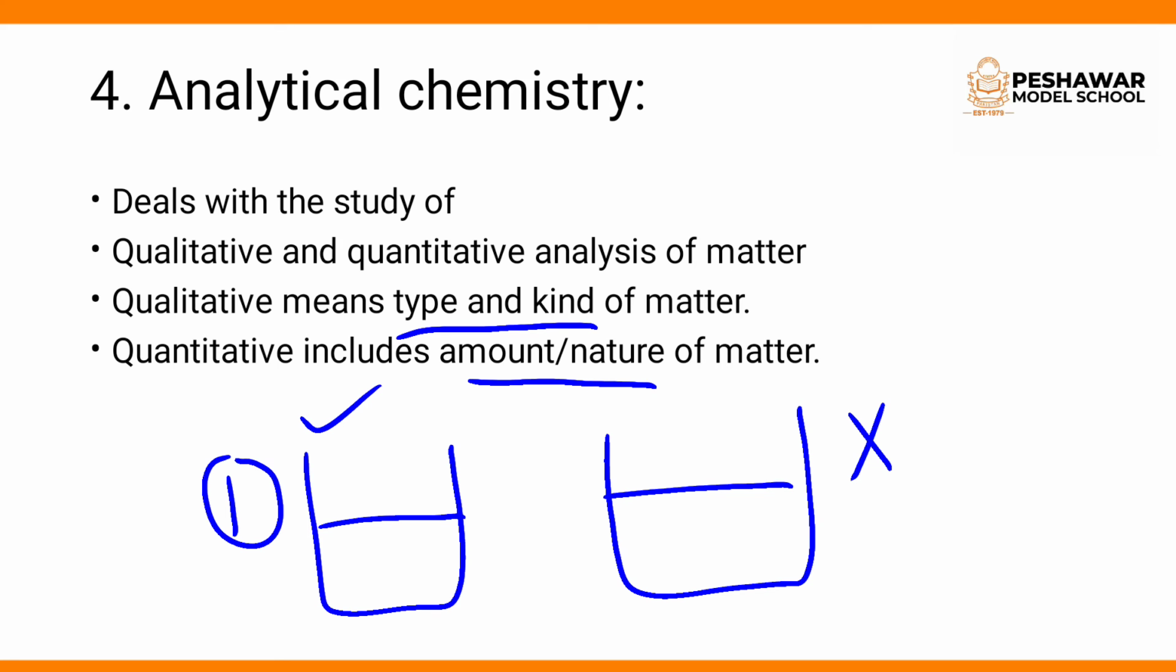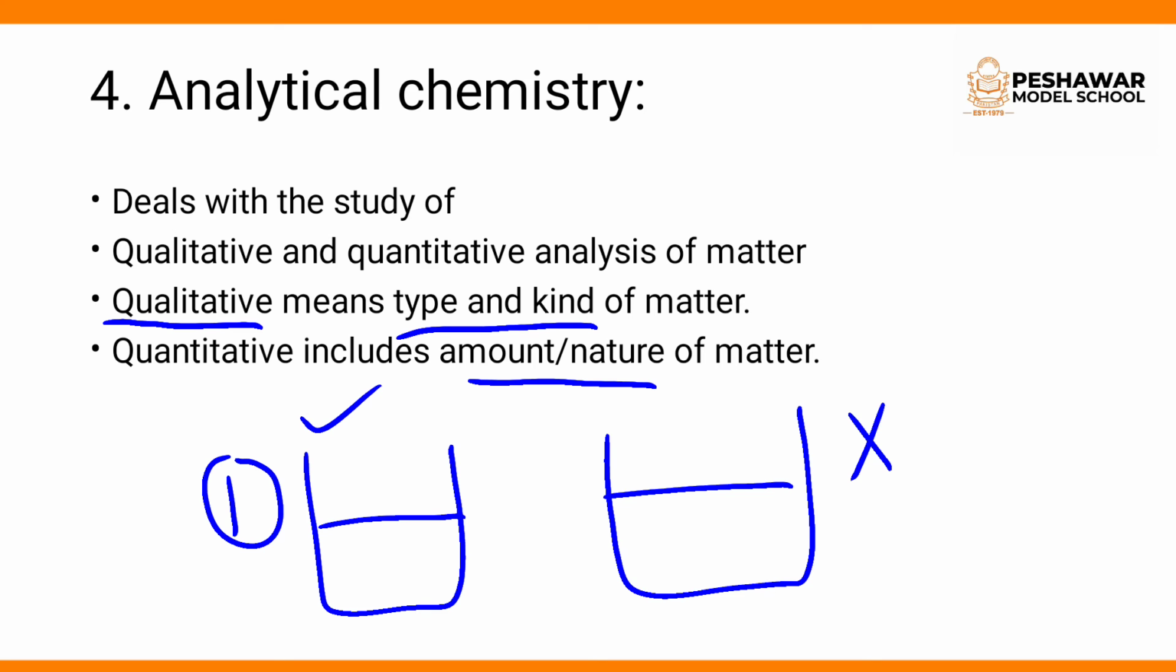So which kind of study are you doing? You are doing the qualitative type of study. You are finding the protein, the type and the kind of matter. Which type of matter is present in beaker number 1? In beaker number 1, protein is present. So you are doing the qualitative study, that falls under analytical chemistry.